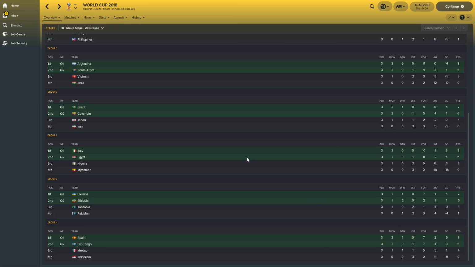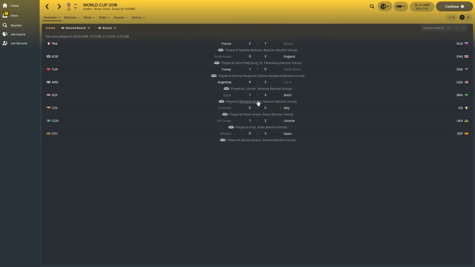And then Spain and Congo once again through from Group H, but Spain topped the group. Mexico letting us down here. Congo did really well last time to get through. Top of the group, remember. Mexico have failed in 2 World Cups now, and Indonesia, of course, were bottom of the group, but they did actually score 2 goals against Congo. Is that right? Yeah, they did. Oh no, that's wrong. What is going on here? It says they scored 2 against Congo, but here it shows... I'm looking at the wrong one. Yes, Congo beat Indonesia 4-2.